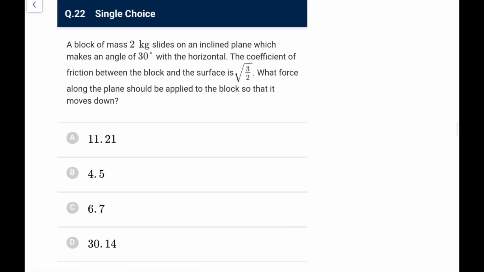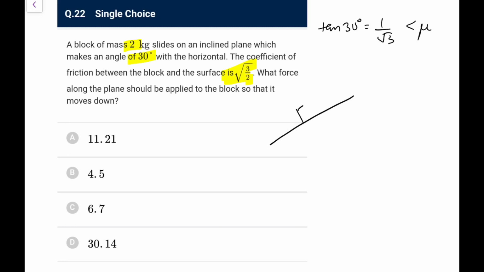A block of 2 kg slides on an incline with an inclination of 30 degrees with the horizontal. The coefficient of friction is root 3 by 2. What force along the plane should be applied to the block so that it moves down? First of all, tan 30 degree is equal to 1 by root 3, and definitely this tan 30 is less than mu, so it won't move.